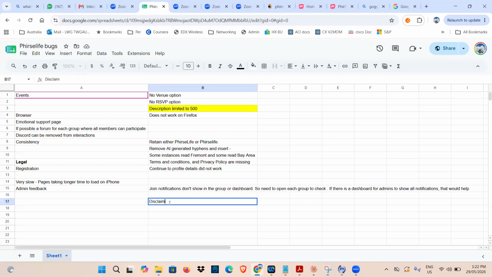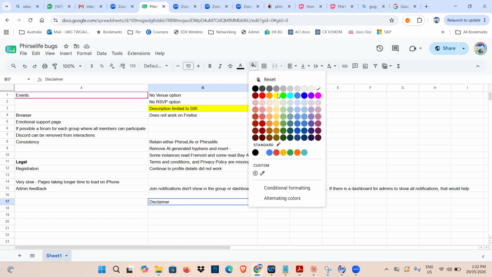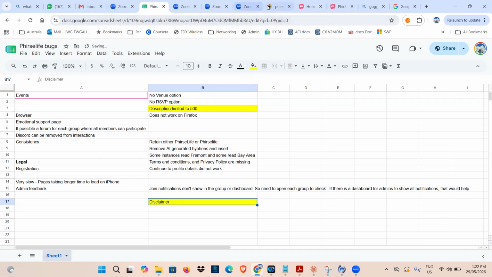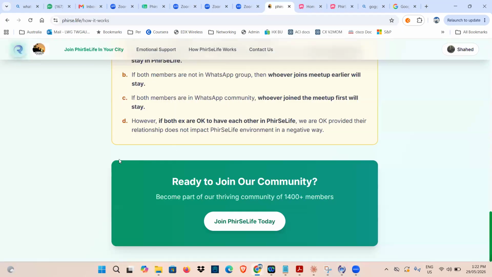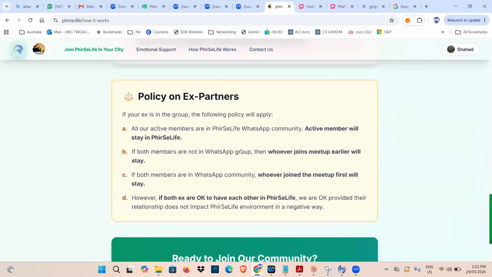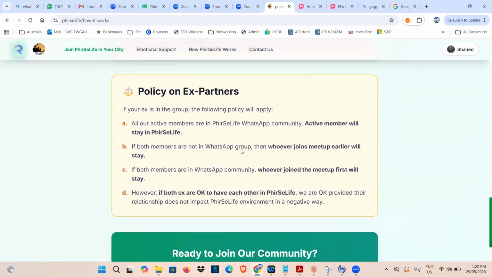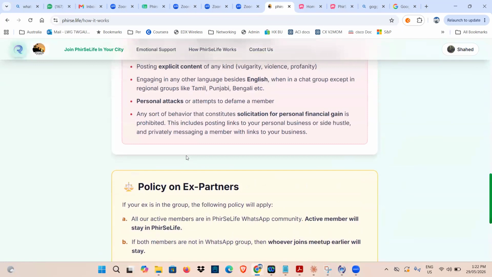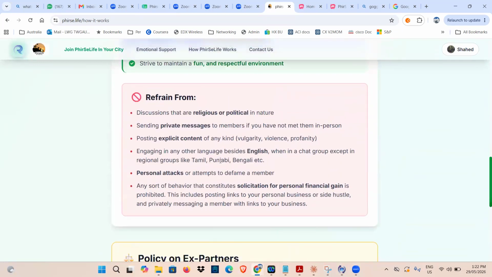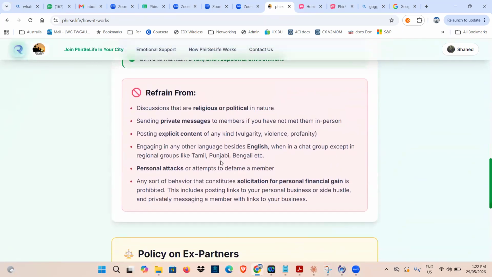Yes, makes sense. Where do we put it? Just put it there. Disclaimer, maybe on the main page somewhere. We can find it along with how Phirse works, but it would probably be somewhere in the main page. You can put a disclaimer in another box, probably this one. Okay, we can do that.